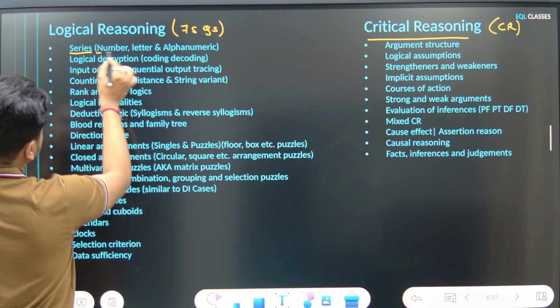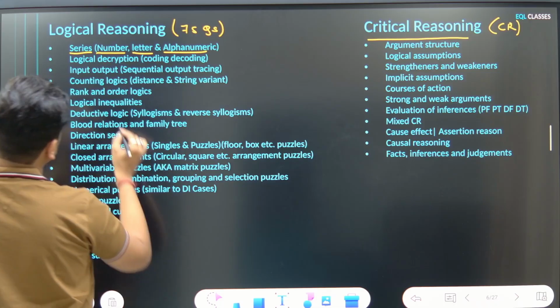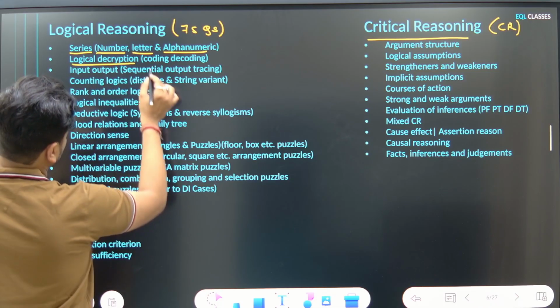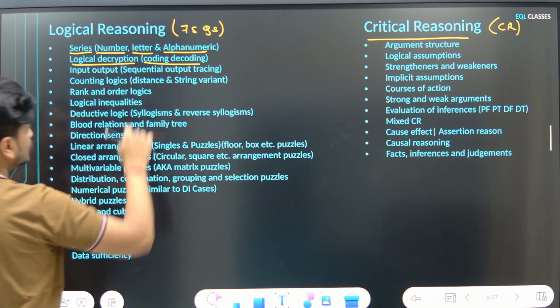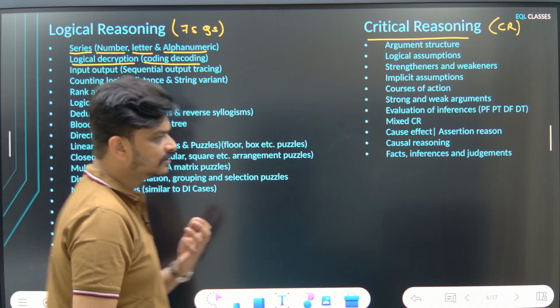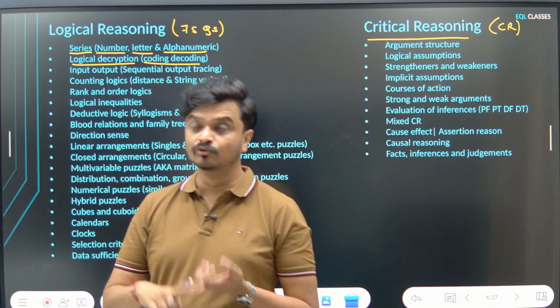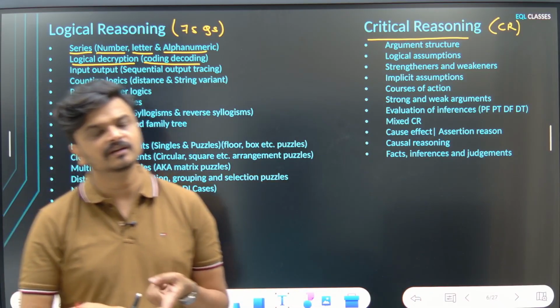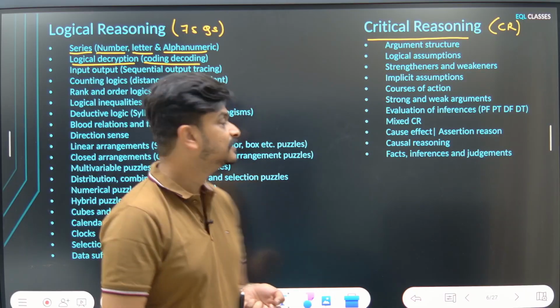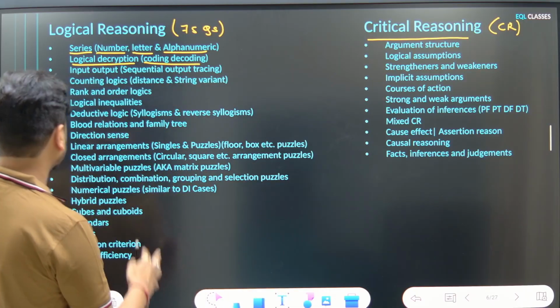Series: number series, letter series, alphanumeric series. Logical decryption, also known as coding decoding. Within coding decoding, there are 4 variants. You have the traditional variant, the new variant, the instruction variant, and the Chinese variant. So there are 4 variants that you need to master within logical decryption.